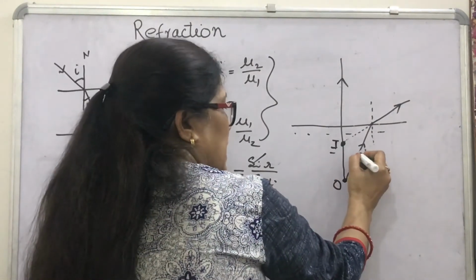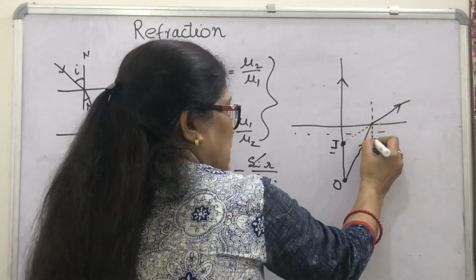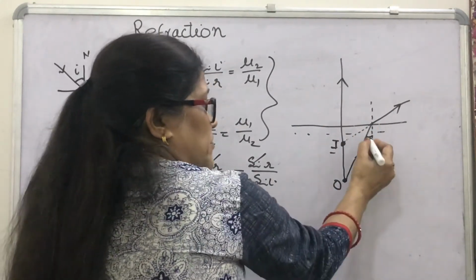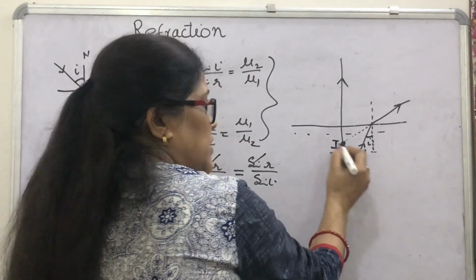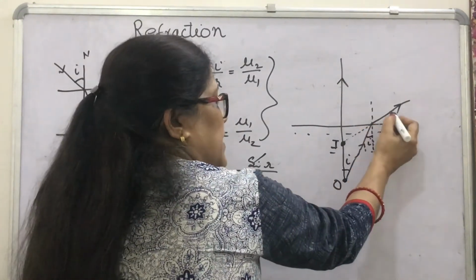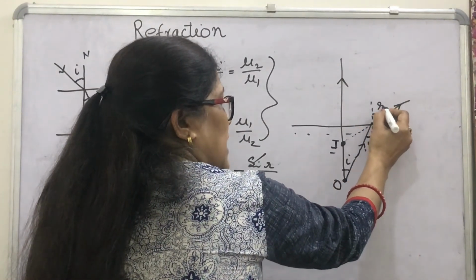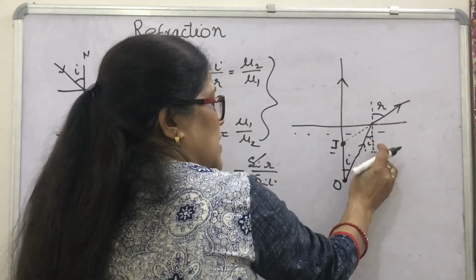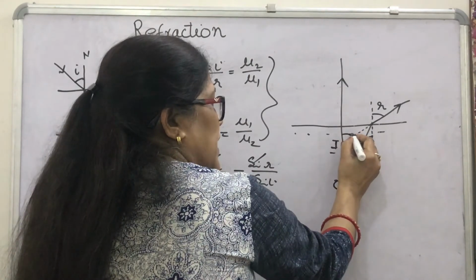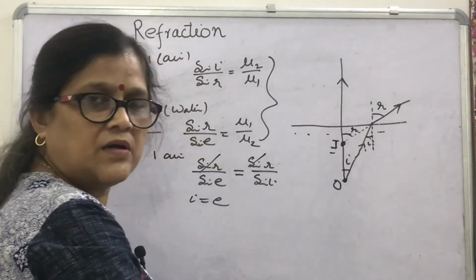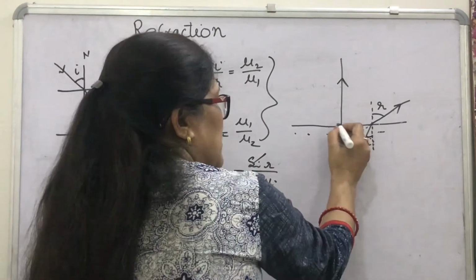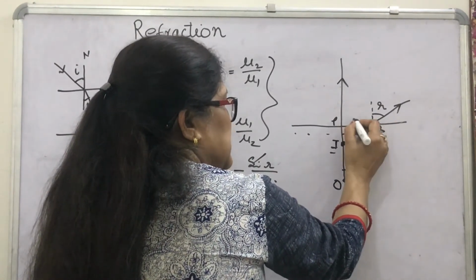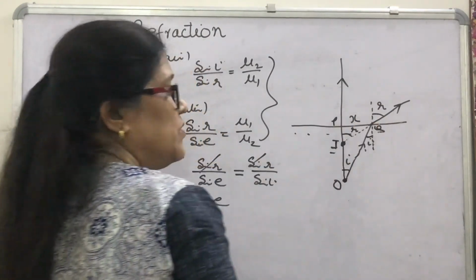You know, this angle of incidence is the angle made by the incident ray with the normal. If this is I, then this will also be I. And for the normal and the refracted ray, if this is angle R, then these two are parallel, so this angle will also be R. Clear? Suppose from point P to Q, this distance is x.